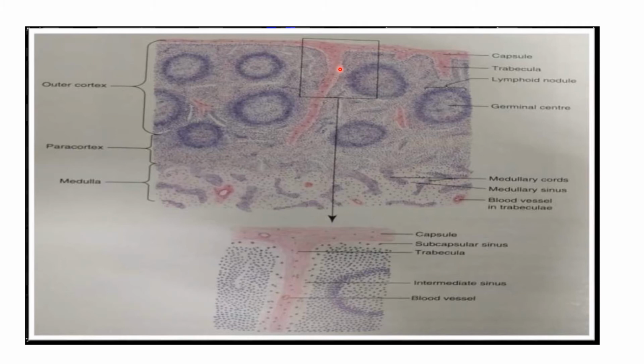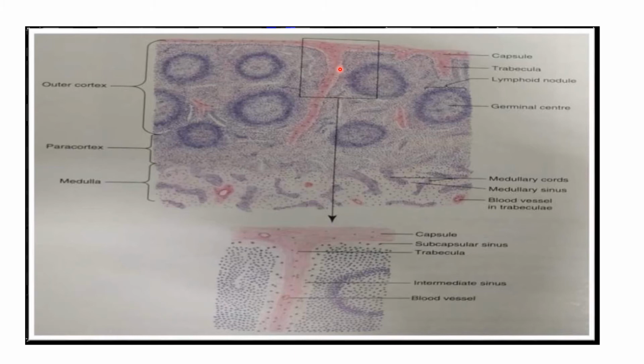From the subcapsular sinus, a number of radial cortical sinuses run through the cortex toward the medulla. Reaching the medulla, the sinuses join to form a large medullary sinus. In turn, the medullary sinuses join to form one or more efferent vessels.